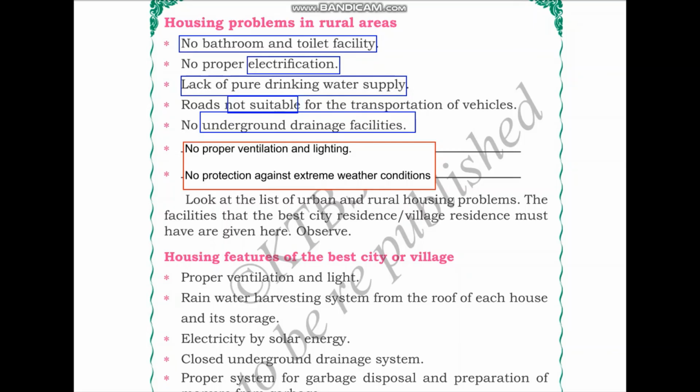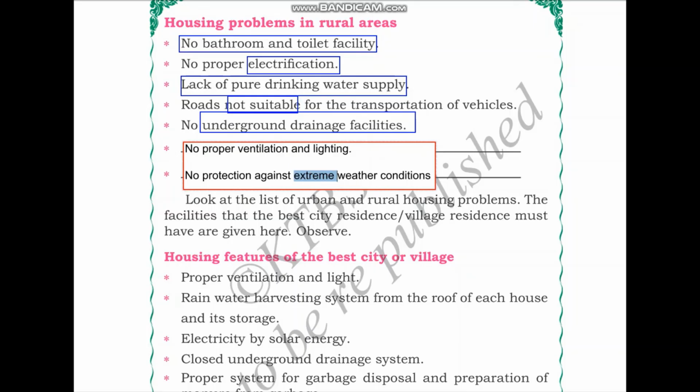Another one is no protection against extreme weather conditions. So if there are extreme weather conditions like heavy rains, heavy winds, or even very cold temperatures, then the housing areas in rural areas might not help fight against them.